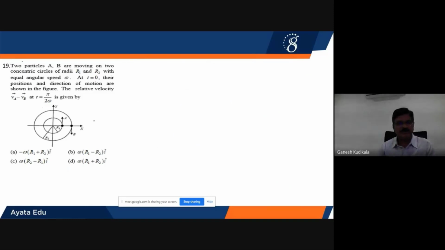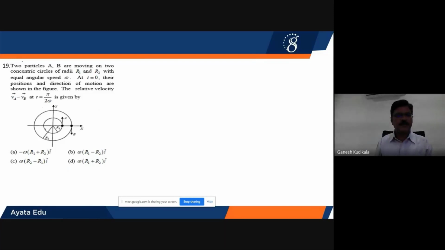This is an important one, children. It also involves circular motion. So let us first work it out. Okay, 19th one. A and B are two particles moving on two different concentric circles of radius R1 and R2 with equal angular speeds of omega.